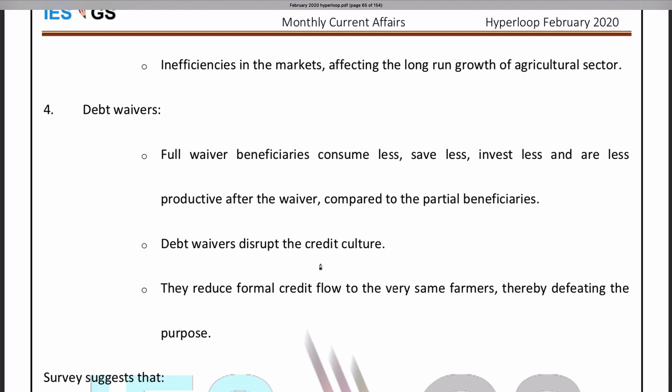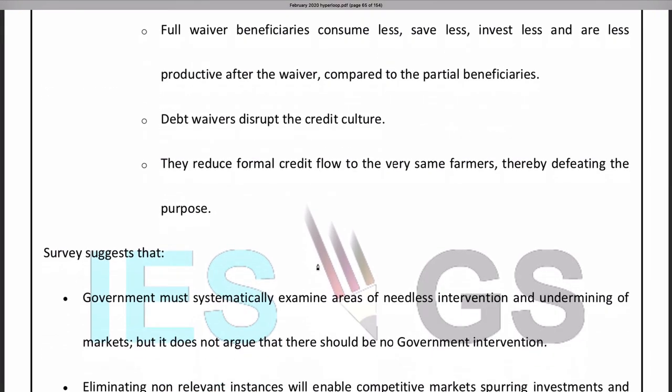They will feel that anyway government is going to waive the debt, so why should we pay. So their credit culture is affected, productivity is affected, and formal credit flow is reduced. Many people are not willing to give credit to the farmers because they don't want to bear the burden of debt waivers. So these are the examples.